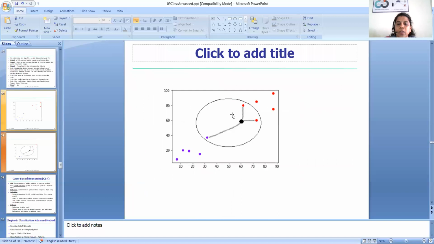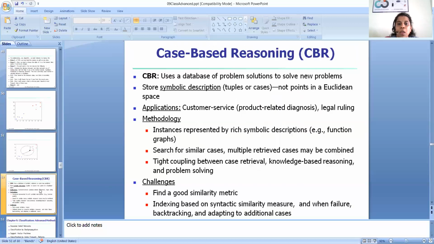In the case of the KNN method, each tuple is represented as a point. But in case-based reasoning, each tuple is considered as one case, with a symbolic description, and we store that in a particular database.